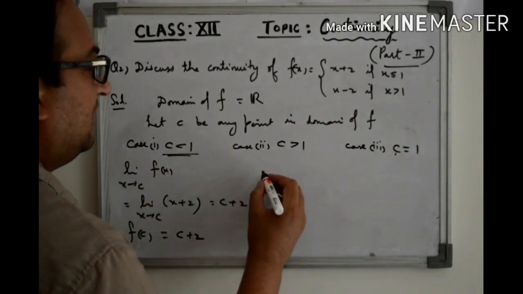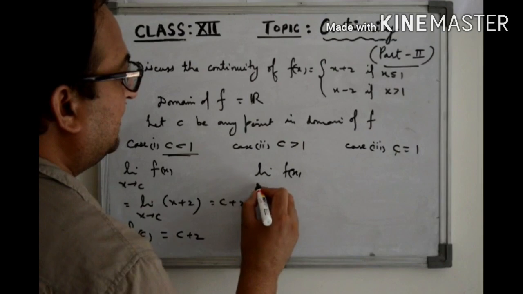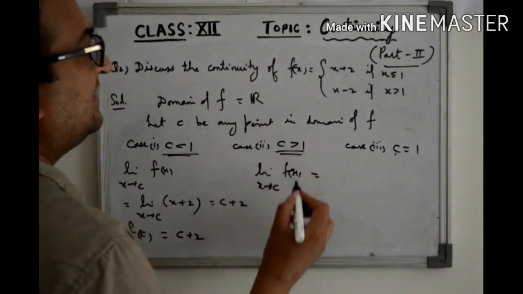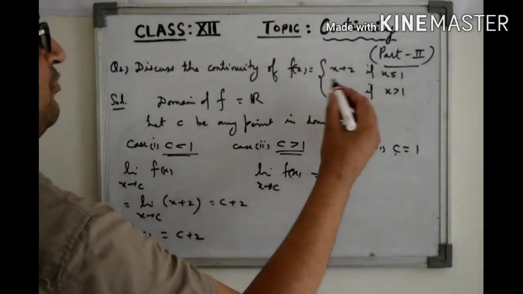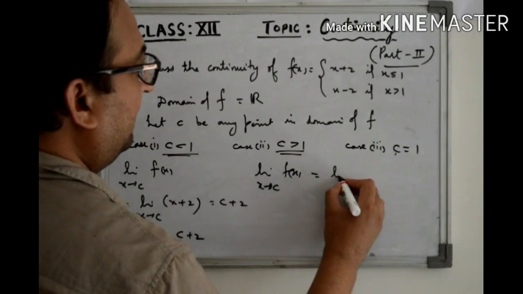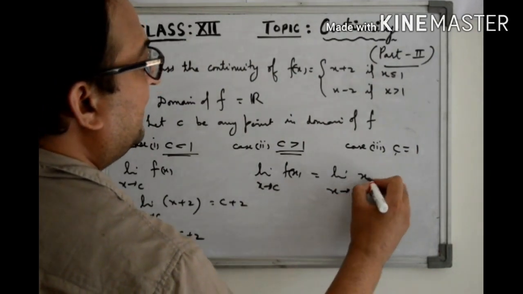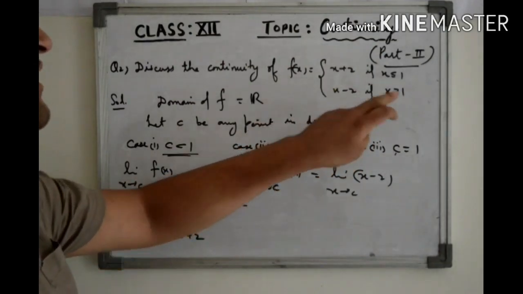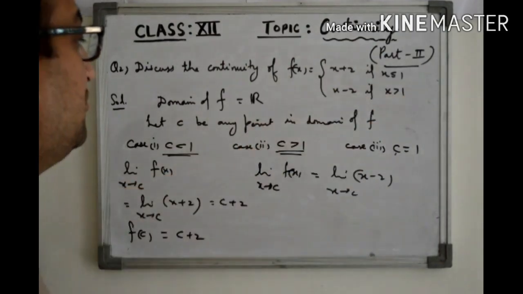In the second case, again we have to find the limit of the function as x approaches c. As c is greater than 1, we will be using the second definition of the function, where the value is x minus 2.